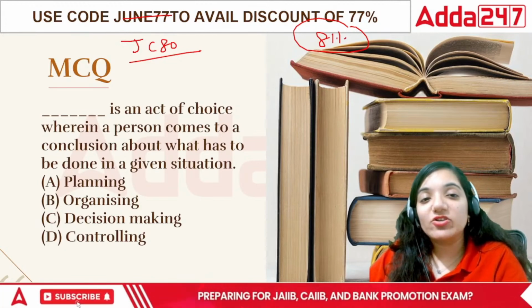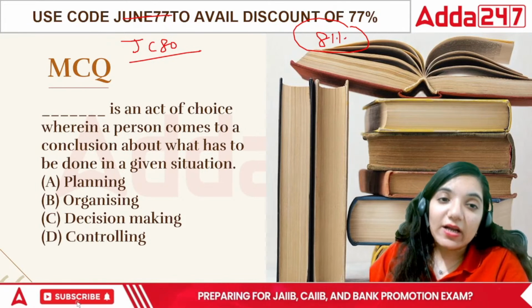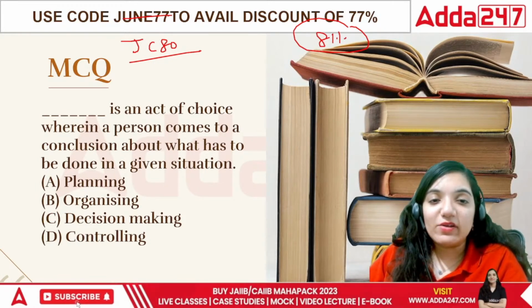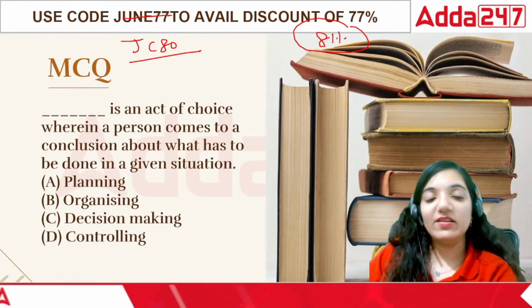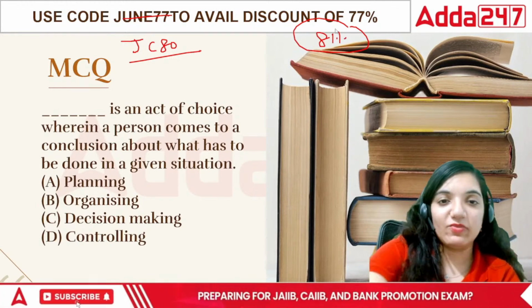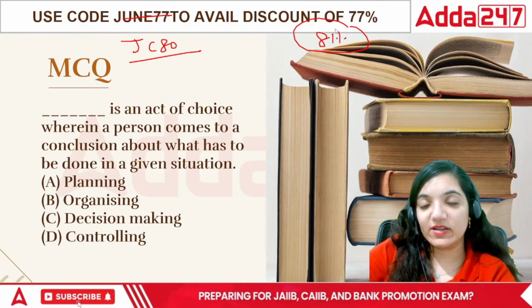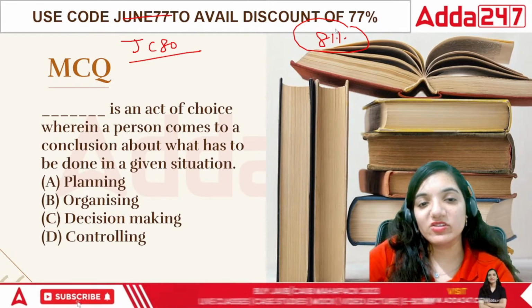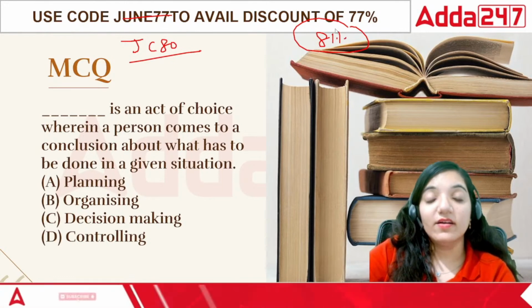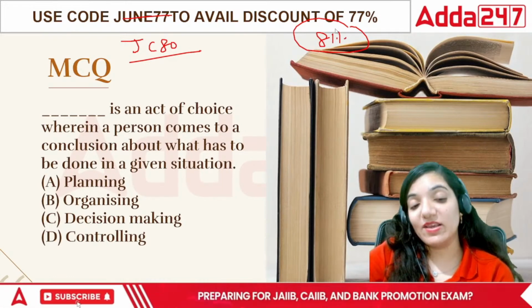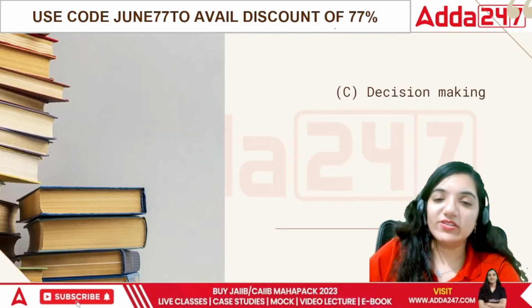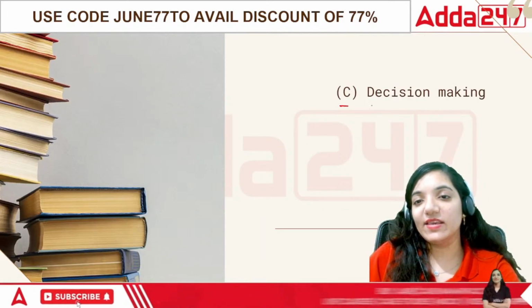Choice is an act wherein the person comes to a conclusion about what has to be done in a given situation. If you put someone into a crunch situation, there are certain things which he'll decide: this is what I'm going to do and this is what I'm not going to do. There is a decision that they make, isn't it? When they take decisions, that is called decision making.